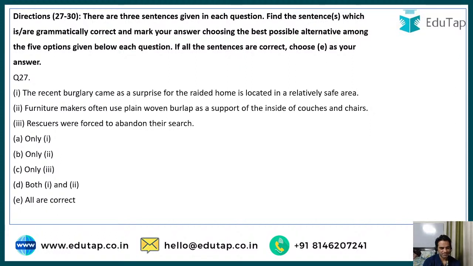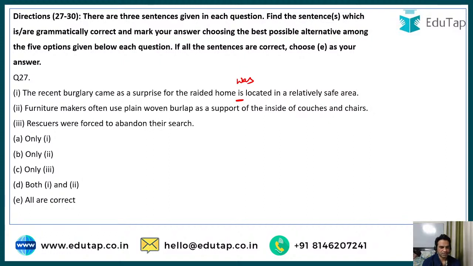Very good, Anjali. So if you are able to find the error in these sentences, you'll be able to eliminate those options. See, I'll figure out the sentences for you. The recent burglary came as a surprise, for the raided home is located, or rather was located, in a relatively safe area.